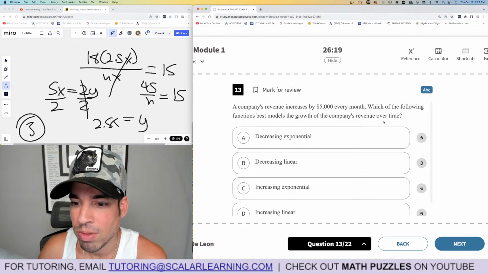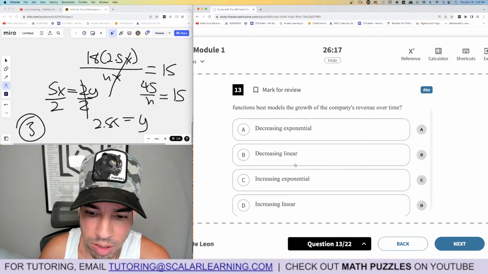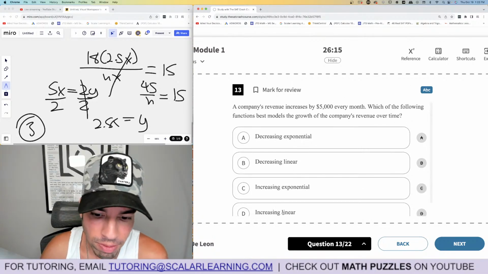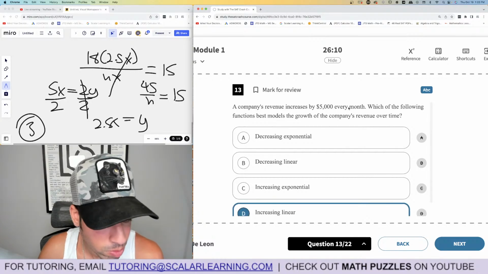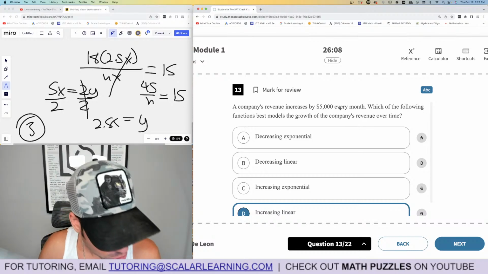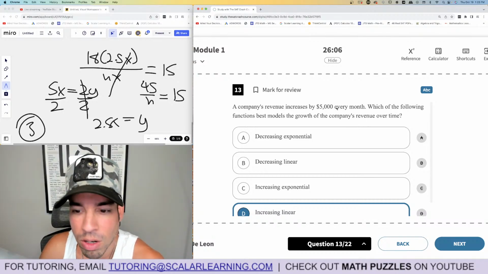Company's revenue increases by 5,000 every month. That is linear. If it's just straight up 5,000 every month, it's straight up linear. If it said like by 500% or this and that, that'd be different. Okay.